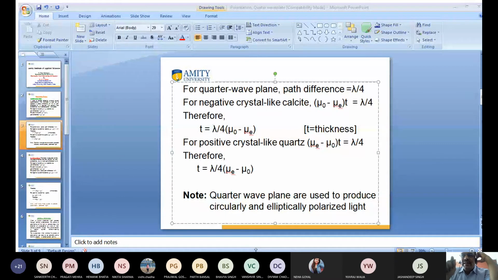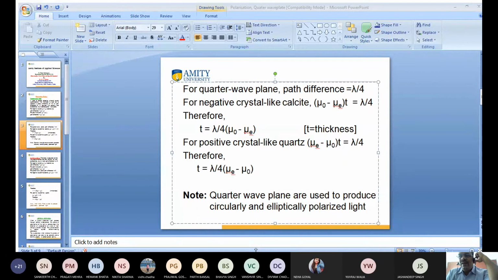What is path difference? Path difference is in the medium. Path means the total travel path, the optical path. What is optical path? Optical path is equal to refractive index multiplied by distance. Distance is the thickness of the crystal, because light is traveling within the crystal.